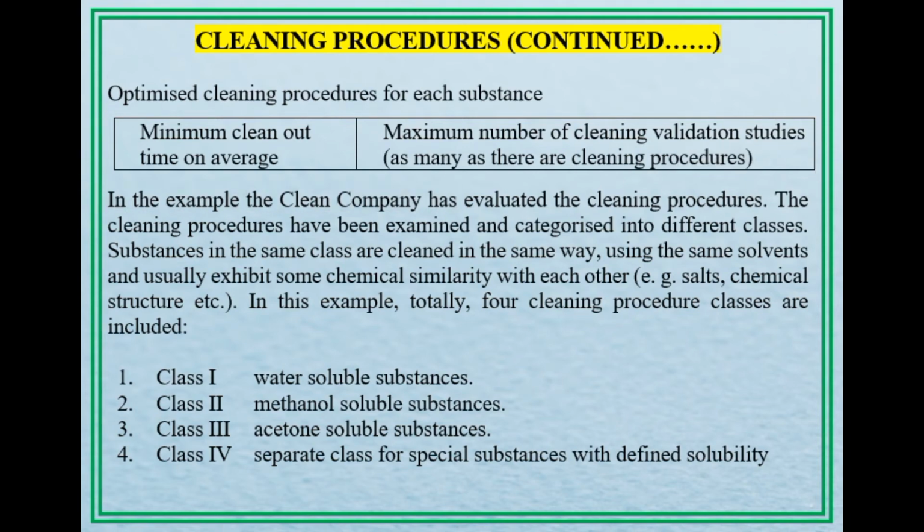In the example, the Clean company has evaluated the cleaning procedures. The cleaning procedures have been examined and categorized into different classes. Substances in the same class are cleaned in the same way, using the same solvents and usually exhibit some chemical similarity with each other, e.g., salts, chemical structure, etc. In this example, totally 4 cleaning procedure classes are included. Class 1, water-soluble substances. Class 2, methanol-soluble substances. Class 3, acetone-soluble substances. Class 4, separate class for special substances with defined solubility.